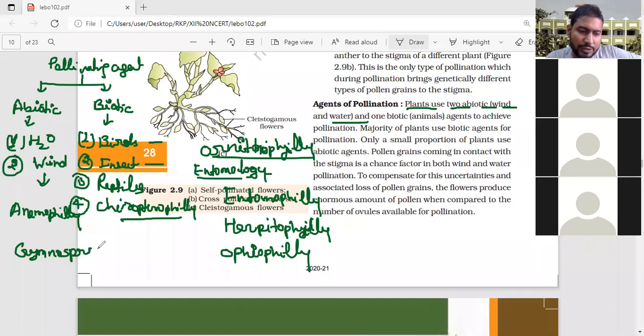And what have we seen in the case of gymnosperms? In gymnosperms, mostly which type of pollination takes place? Mostly anemophily.